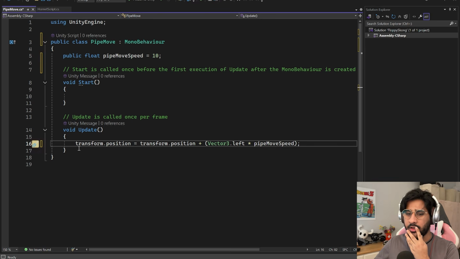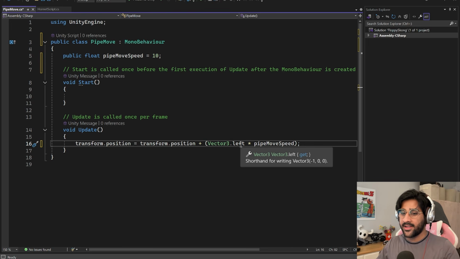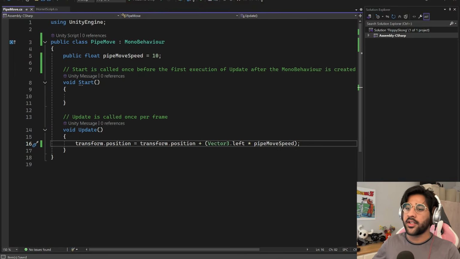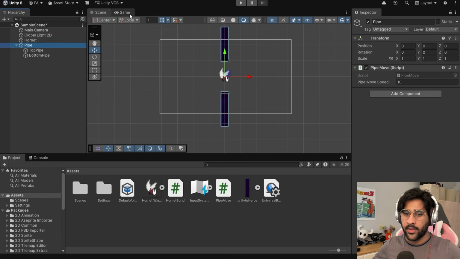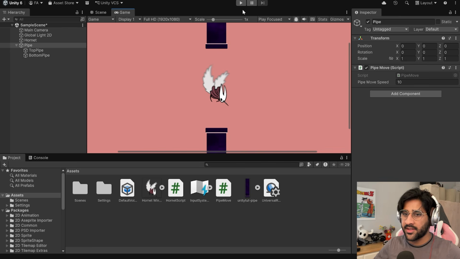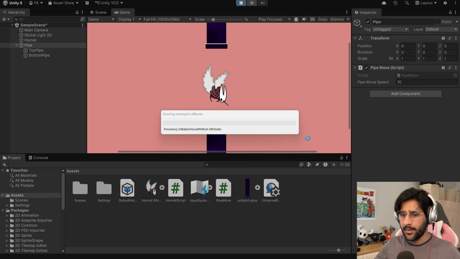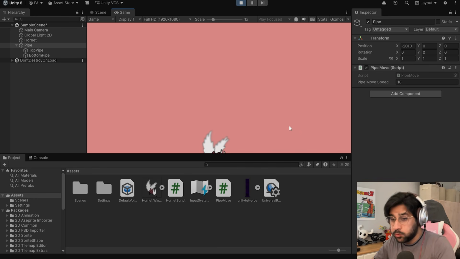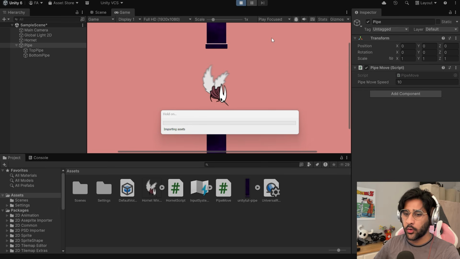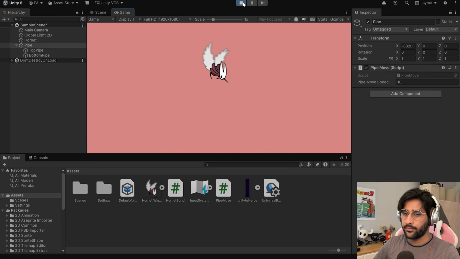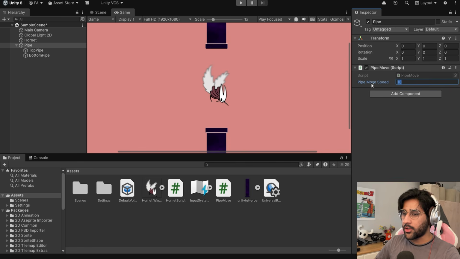Okay, let's see if I understand this. So I have a transform position, which basically takes the initial position and adds some vector to it, like a vector going left, with some speed. Cool! So if I save it, I should have a bunch of new things pop up in the inspector. Let's check it out. Yeah, we got pipe move speed 10. Okay, so what happens if I play my game now? Do my two pipes just slide across the screen? Let's see. Play. Yeah, they do. Okay, cool. So they're just going extremely fast. Yep. Cool. It works though, because now I can just control their speed from here.